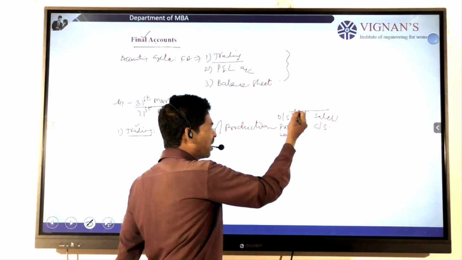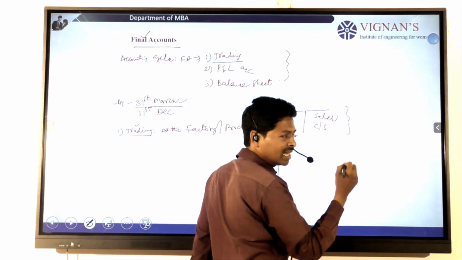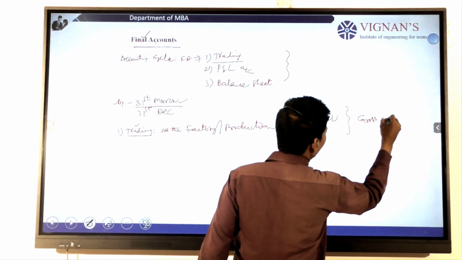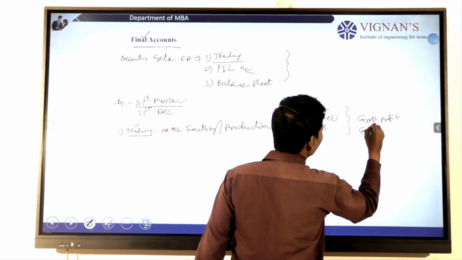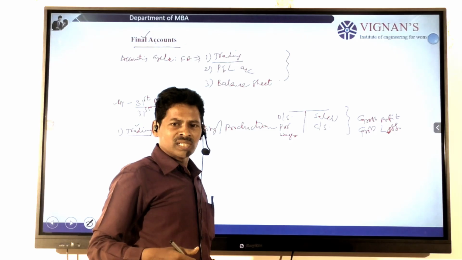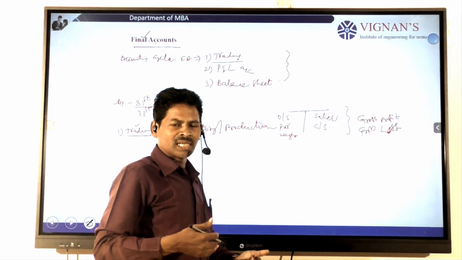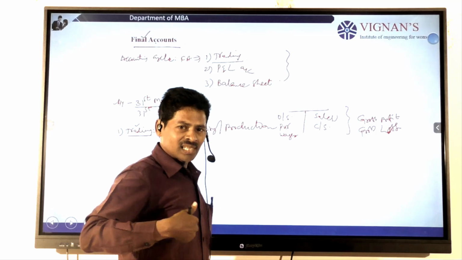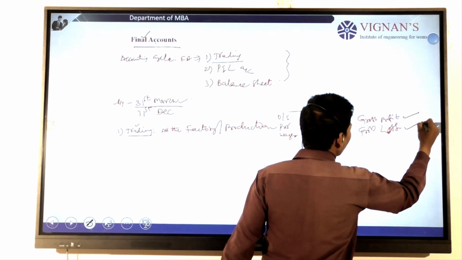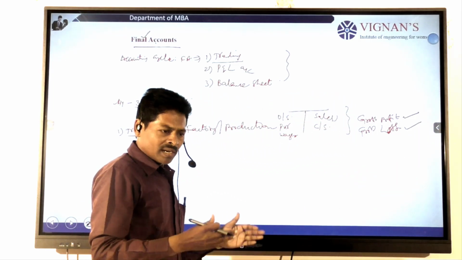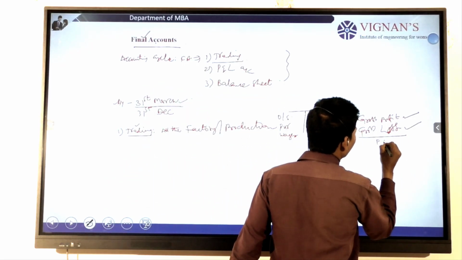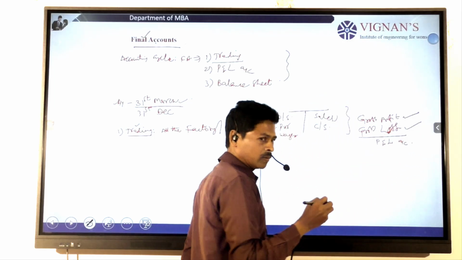With the help of this trading account, we identify whether it is a gross profit or a gross loss. How do we get a gross profit or gross loss? We compare both the incomes and the expenses. If there is an excess of income over expenditure, we get a gross profit. Otherwise, we get a gross loss. Either gross profit or gross loss is carried forward to the P&L account.